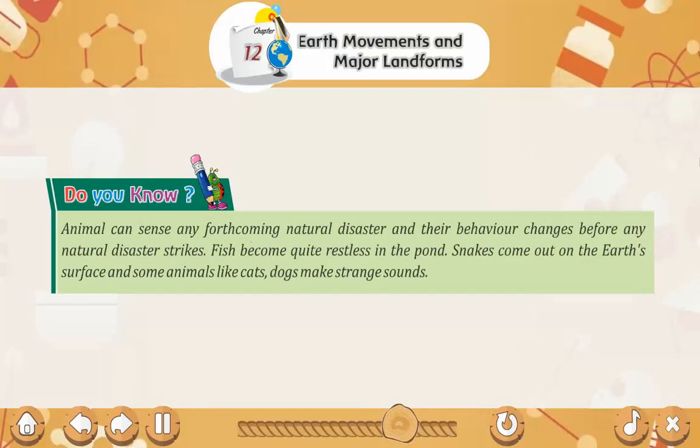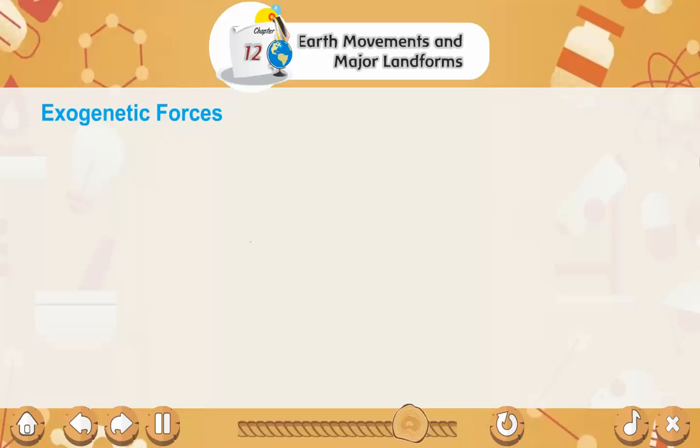Do you know? Animals can sense any forthcoming natural disaster and their behavior changes before any natural disaster strikes. Fish become quite restless in the pond. Snakes come out on the earth's surface and some animals like cats and dogs make strange sounds.